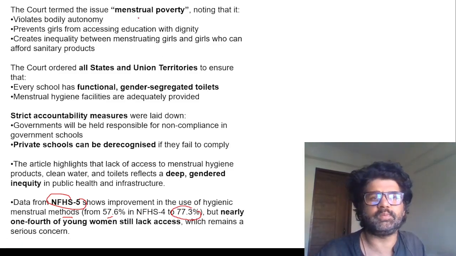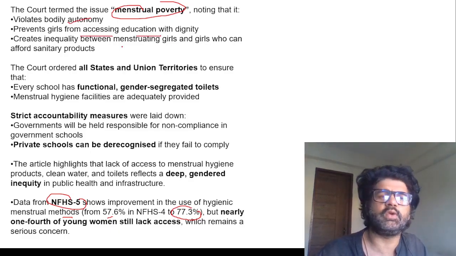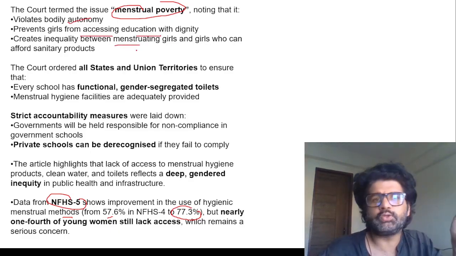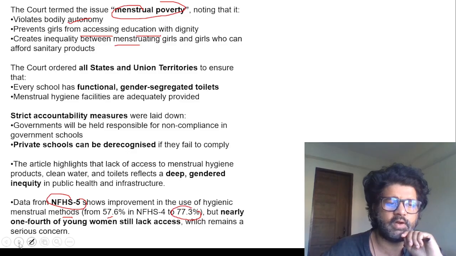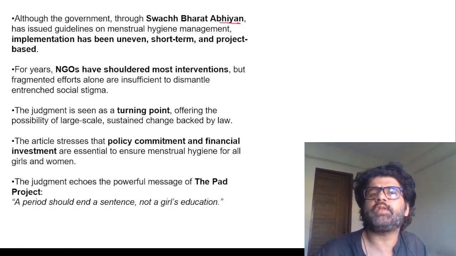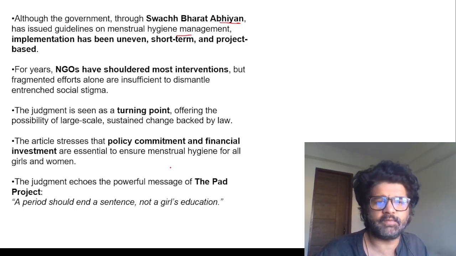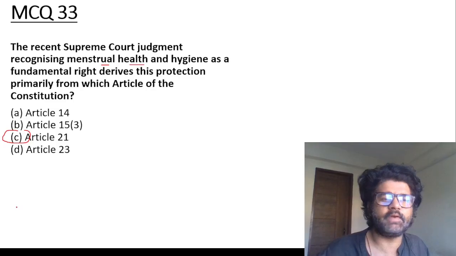Menstrual poverty, it is being termed by Supreme Court. Violates bodily autonomy, prevents girls from accessing education, creates inequality between girls who cannot access basic menstrual stuff and the girls who can afford these sanitary products. Swachh Bharat Abhiyan, they have focused on menstrual hygiene, but still we have a long way to go. So recent Supreme Court judgment recognizing menstrual health and hygiene as fundamental right under Article 21.